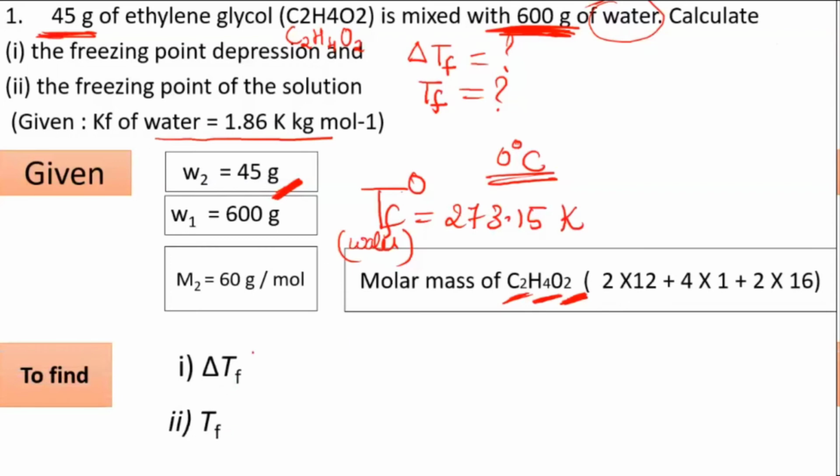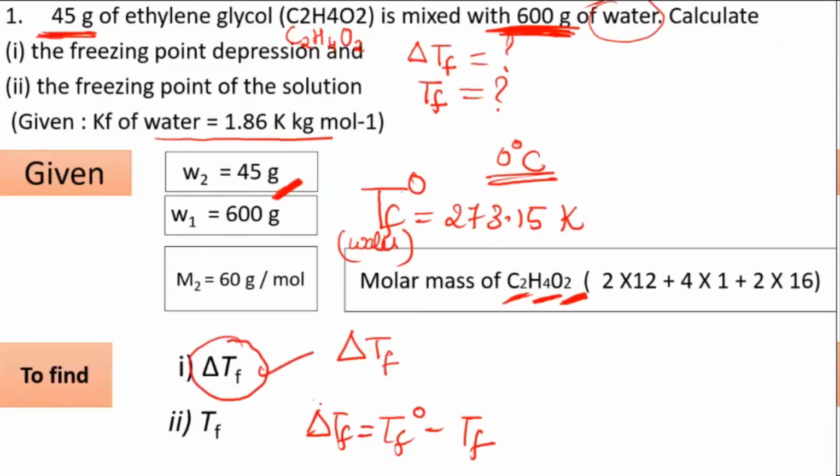To find delta TF, I can use the molar mass formula. And to find TF, this is our formula: delta TF is equal to TF naught minus TF. Using this, you will find the depression in the freezing point. So we will get delta TF.